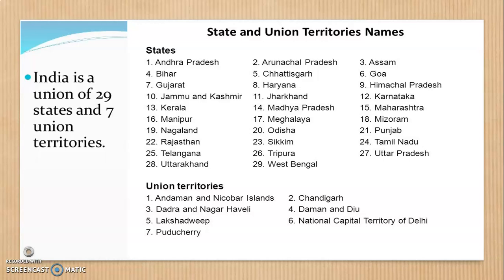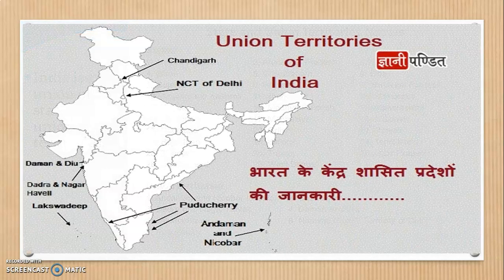Similarly, there are 7 union territories of India, as you can see on the screen: Chandigarh, New Delhi, Daman and Diu, Dadra and Nagar Haveli, the Lakshadweep Islands, Pondicherry and the Andaman and Nicobar Islands. Now why are they called union territories?